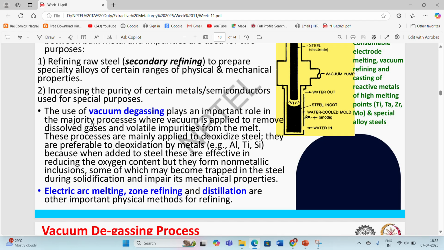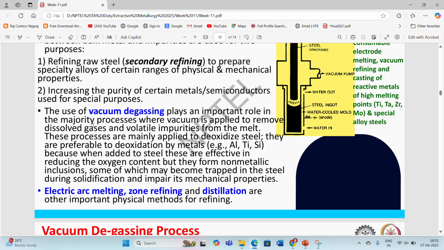The use of vacuum degassing plays an important role in the majority of processes, where vacuum is applied to remove dissolved gases and volatile impurities from the molten bath. These processes are mainly applied to deoxidize the steel. They are preferable to deoxidation by metals like aluminum, titanium, and silicon, because when added to steel these are effective in reducing the oxygen content, but they form non-metallic inclusions, some of which may become trapped in the steel during solidification and impair its mechanical properties.